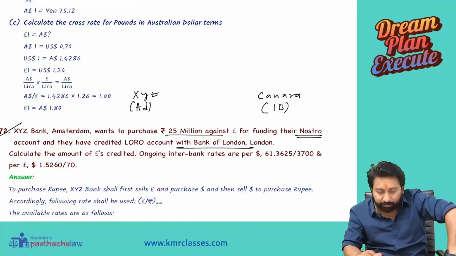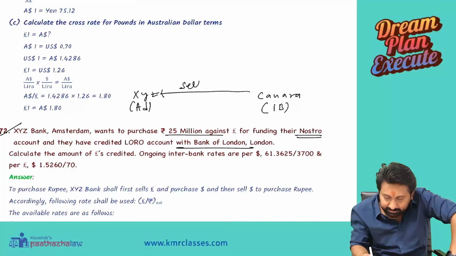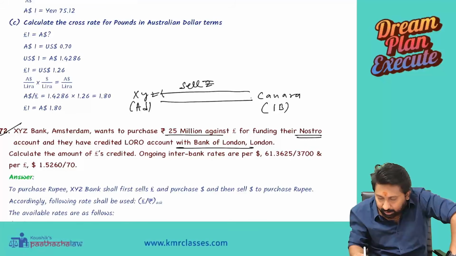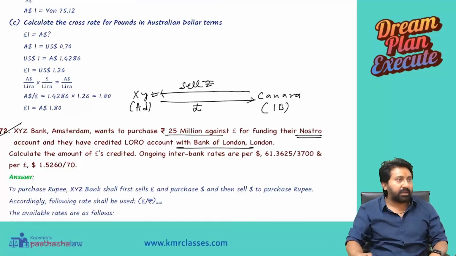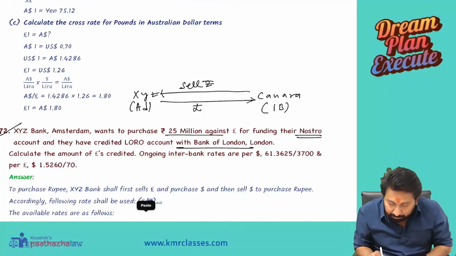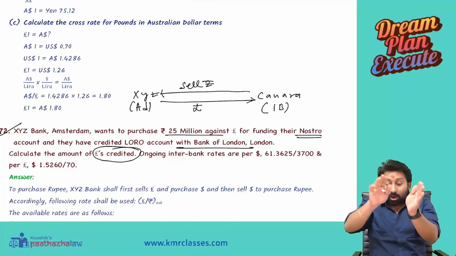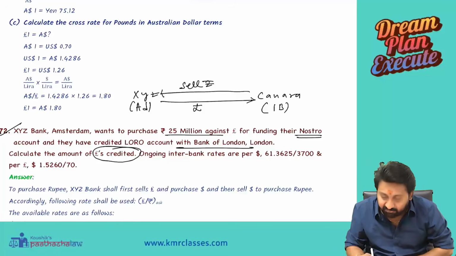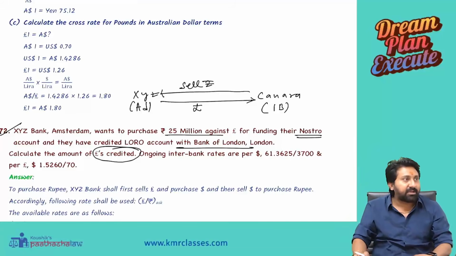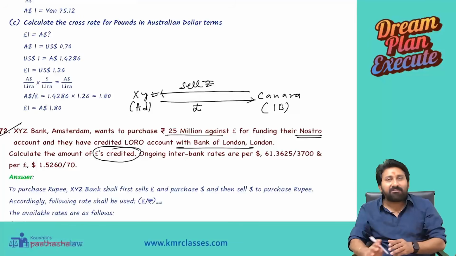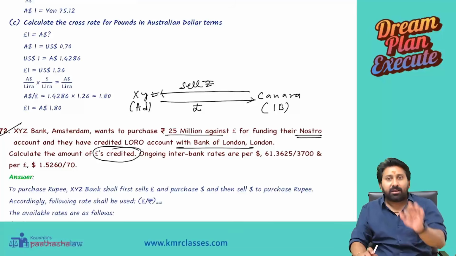Now listen carefully to the point. We wanted to sell rupees and they will sell us pounds, meaning we are buying the pounds. Next, he is asking to compute the amount of pounds credited. In the Canara Bank Nostro account, how many pounds are credited? Technically we are buying the pounds. Buying means the balance in credit will increase, like a bank passbook. If you receive money, it will be credited. That's what he is asking. So pounds should be created. How many pounds should be created? Now you answer my question clearly.